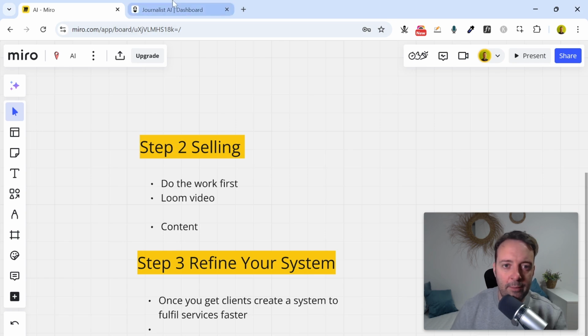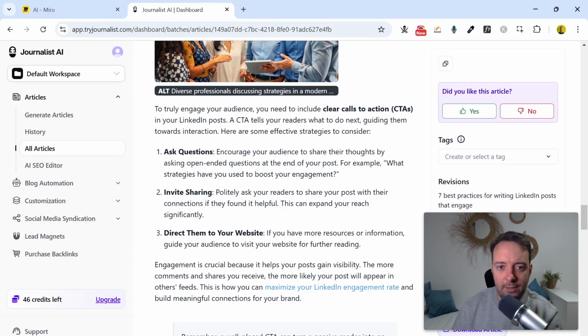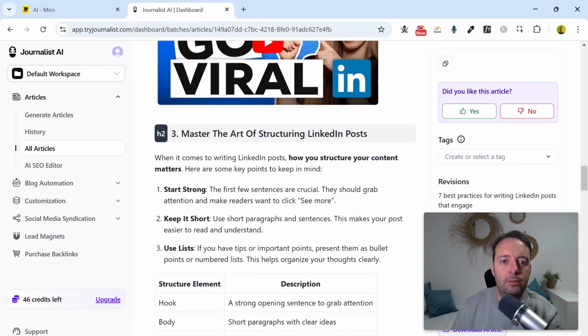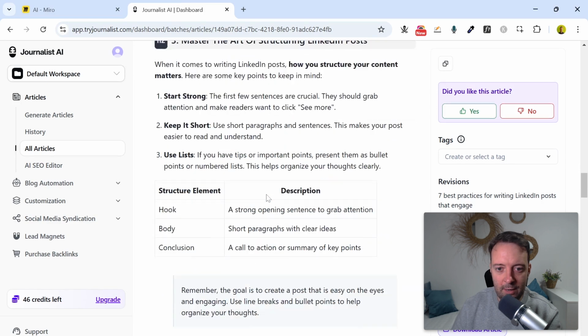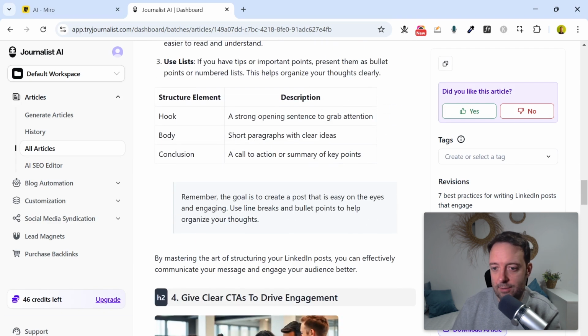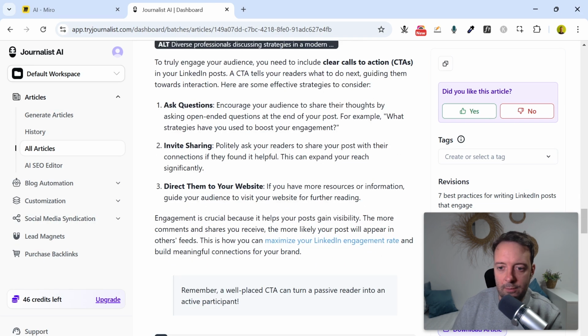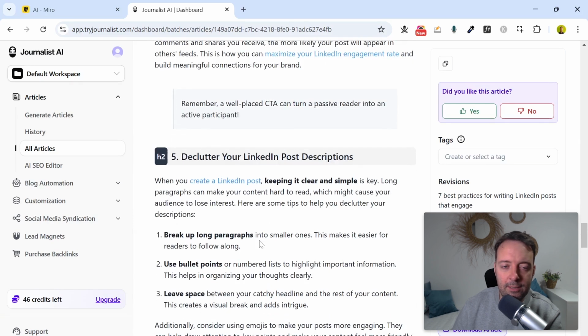That's why I recommend a tool like Journalist AI, because this is almost ready to send to the client. You just need to go through this, and this part here is already ready to send, right? And then you just send it. You have to go onto their website and set this up, but it's super easy to do. I've done this loads of times. So yeah, you just need to send this straight away.